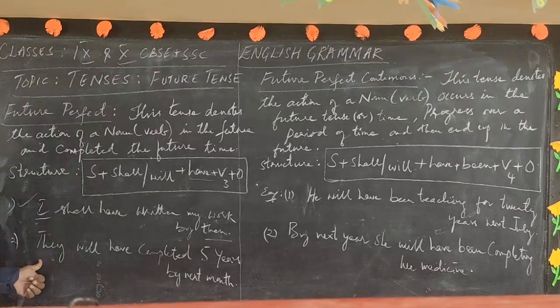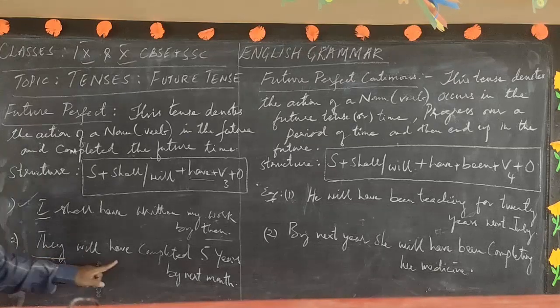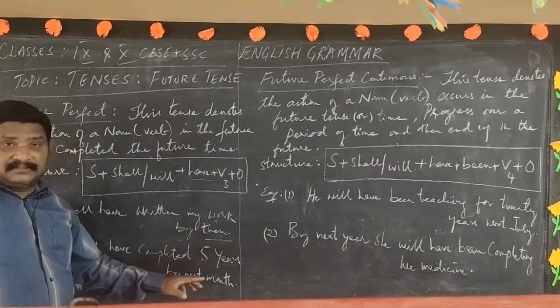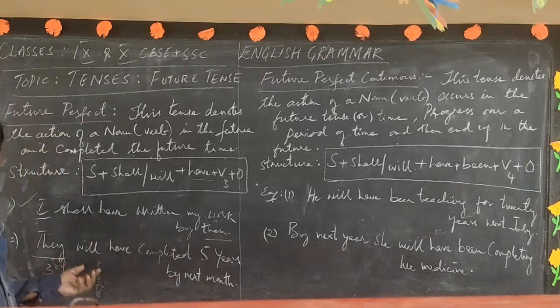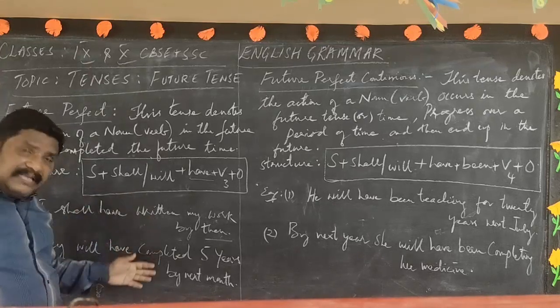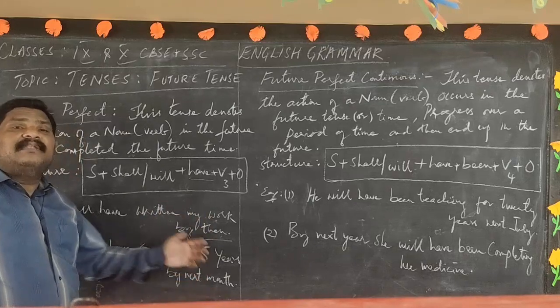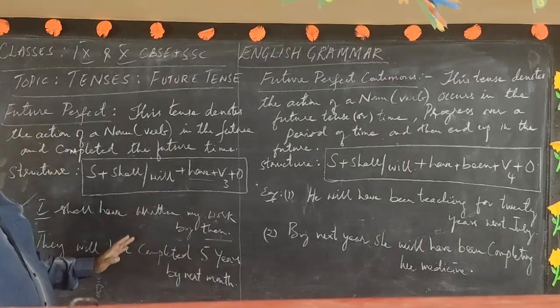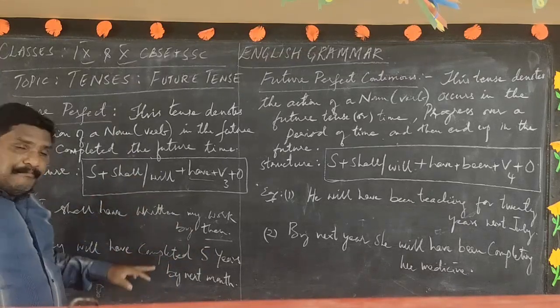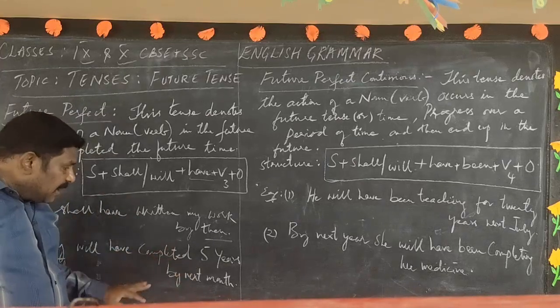Let us see the second example, the second sentence. They will. What have I done here? I have taken the third subject plural. They will have completed 5 years by next month. So this sentence means that this family may be staying in the US or somewhere else. They will have completed 5 years by next month. By next month they are going to finish their 5 years staying in that particular place, staying in America or staying in India. So they will have completed 5 years by next month.